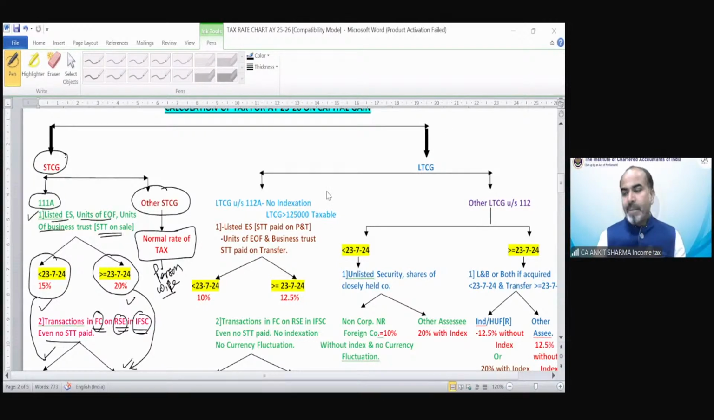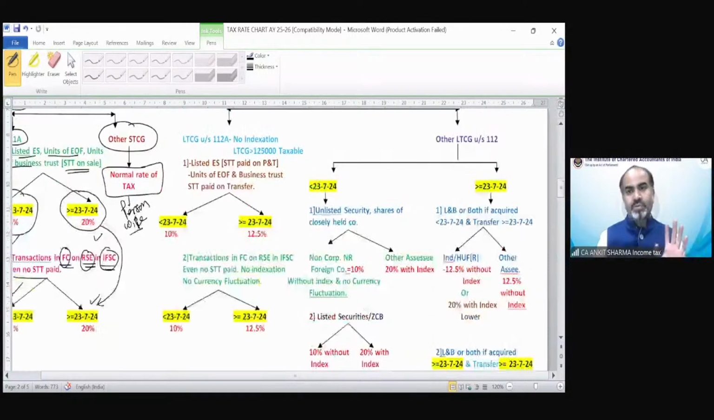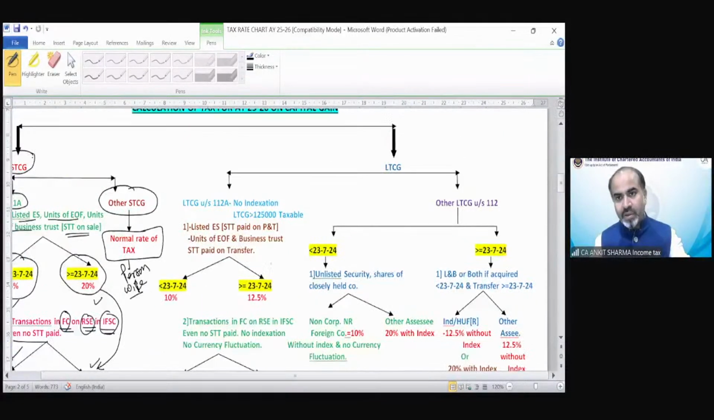Now the long-term capital gain, and you can see the long-term capital gain provisions are also long, very long. Okay. So try to understand these provisions also one by one. So first of all, long-term capital gain has one provision, that is section 112A. So those listed equity shares, units of EOF, etc. If they are short term, they fall under section 111A. And if they are long term, they will fall under section 112A.